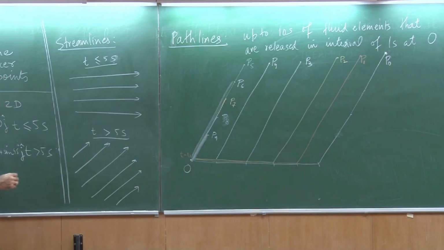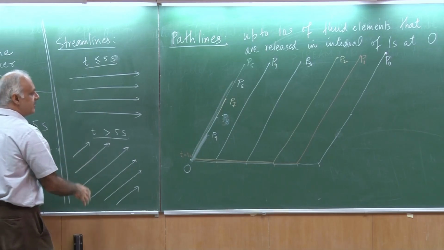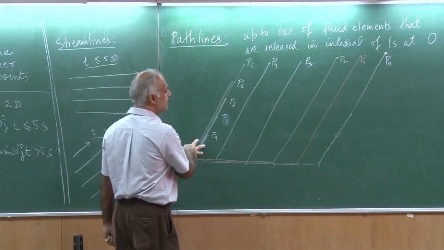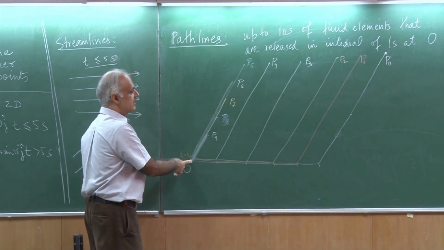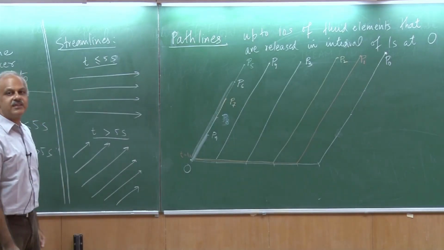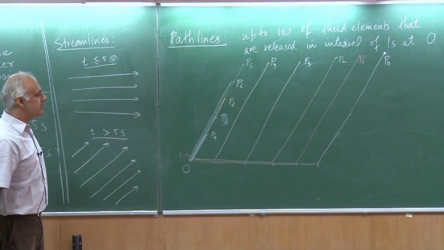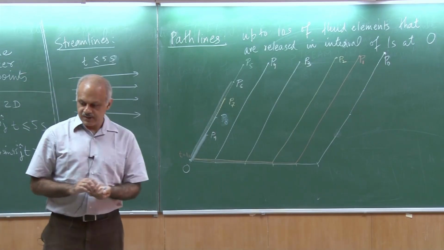So what I have shown you are the path lines. Okay, so these are the streamlines for t less than 5 and t greater than 5 seconds, and these are path lines of the particles that start from the origin. I could draw path lines of other particles also which are not necessarily from the origin, and of course they would be different. Now the question is, what about the streak line?